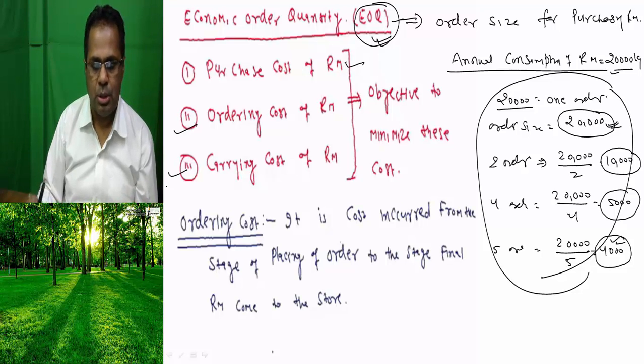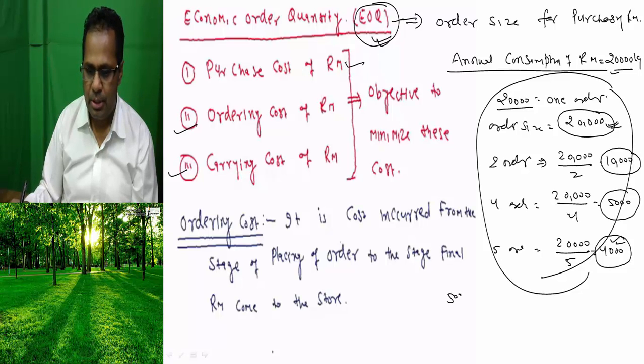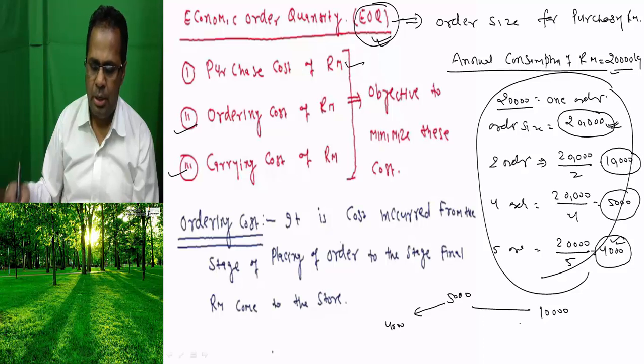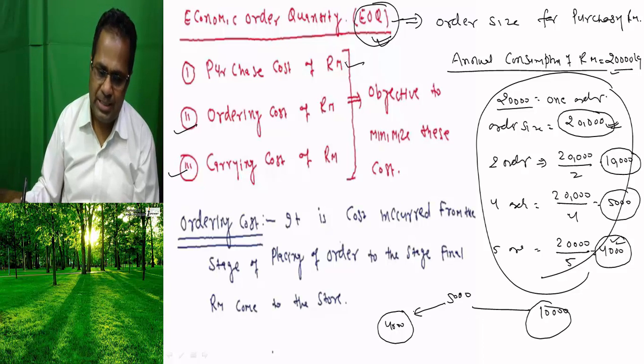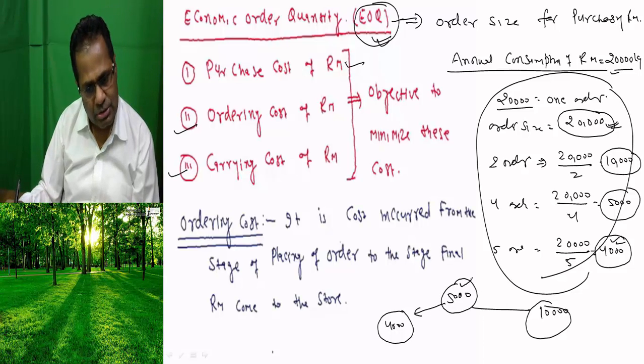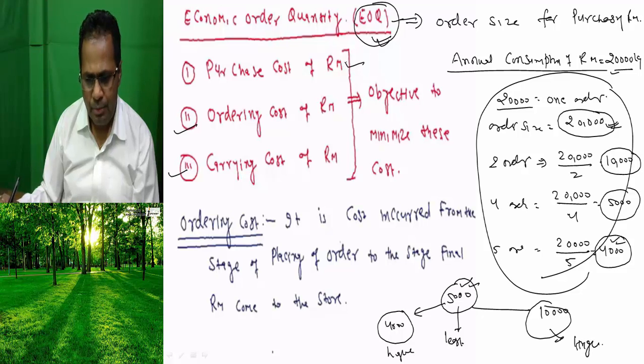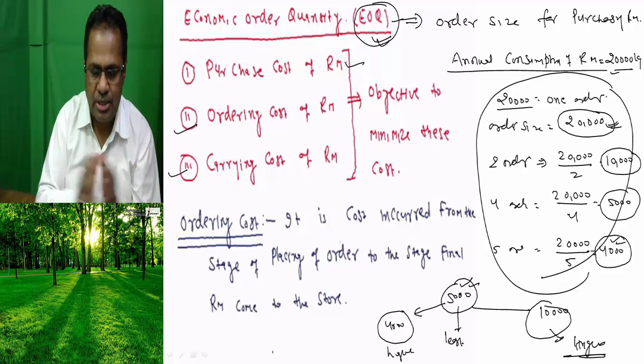Ordering cost plus carrying cost. Suppose the economic order quantity is 5,000 units. What does this mean? If the order size is 4,000, or more, say 10,000, the ordering cost plus carrying cost at 4,000 and at 10,000 is higher than the ordering cost plus carrying cost at 5,000 orders. The cost at 5,000 is the least; at the others it will be higher. This is the economic order quantity.